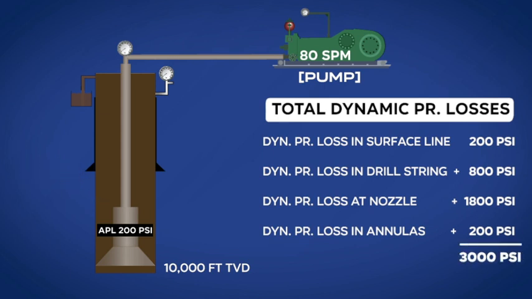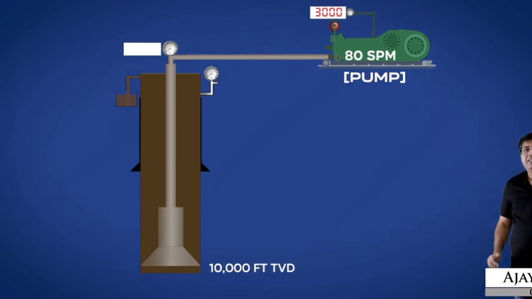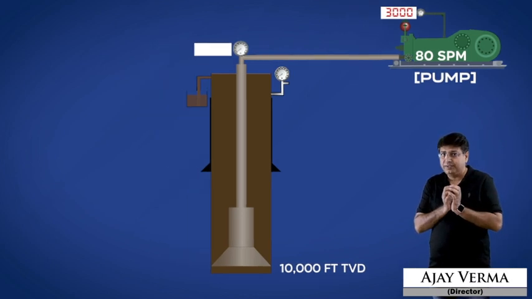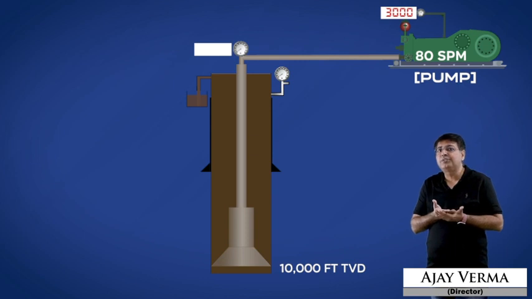This means that the pump pressure gauge will show 3000 psi. Now we need to understand that even though the pump pressure is 3000 psi, the pressure acting at the bottom, or contributing to BHP, is only 200 psi, that is the dynamic pressure losses in the annulus. So we need to understand this way.